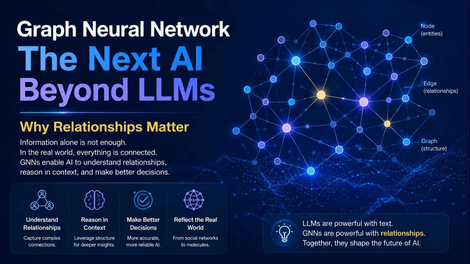So, what exactly is a graph neural network, or GNN? Today, much of the progress in artificial intelligence has been driven by large language models, or LLMs. LLMs are exceptionally good at understanding language and generating knowledge. But the real world is not made of words alone. People are connected to people. Companies are connected to companies. And increasingly, AI systems are connected to one another. What GNNs learn is this very network of relationships.